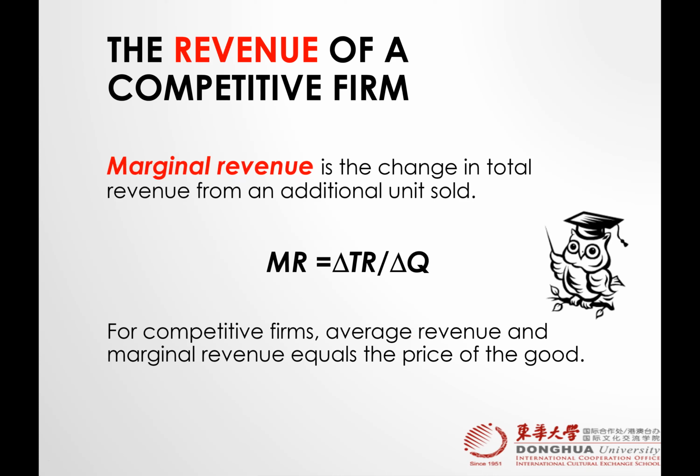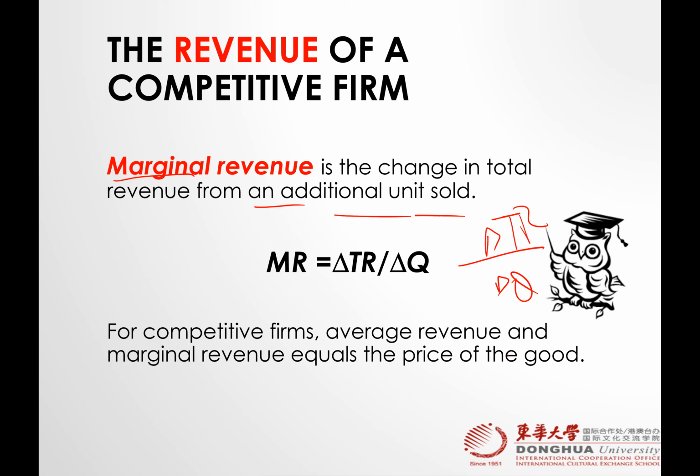And now marginal revenue. Pay close attention to the word marginal, which means additional or extra, right? What is extra revenue? It is what you get by selling one more unit, simple. So marginal revenue is the change in total revenue from an additional unit sold. The formula is change in total revenue divided by change in quantity. So for a competitive firm, average revenue and marginal revenue equal the price of the good.